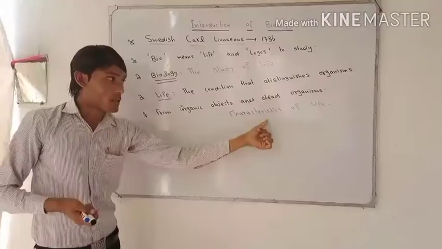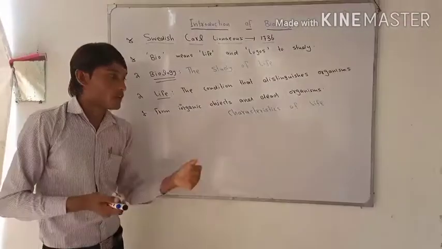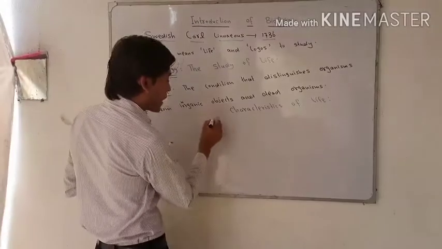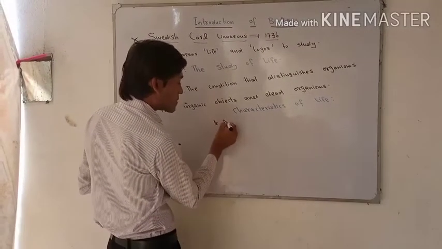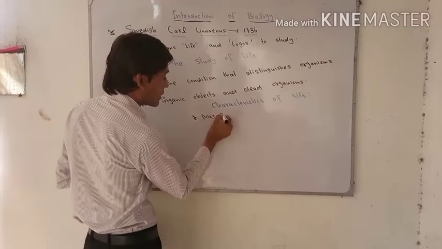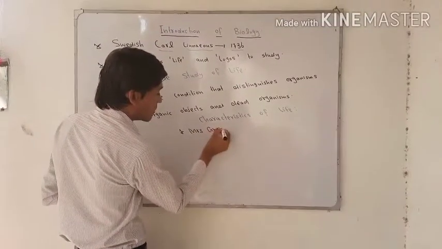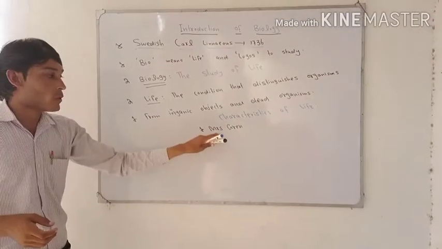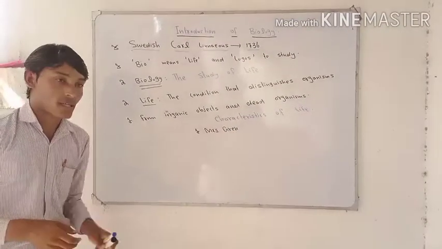For easy understanding, we have an abbreviation which is called Mrs. Green. It is actually the name of a lady. These are the characteristics of life. I will discuss each one in detail.